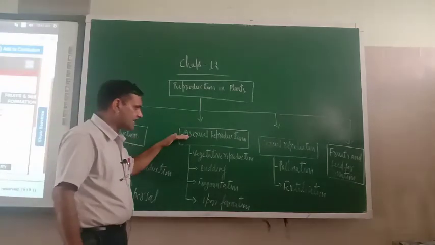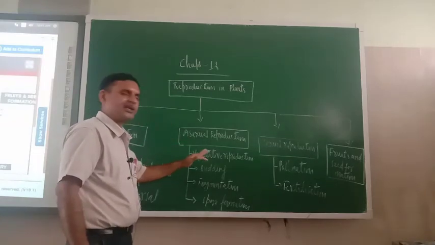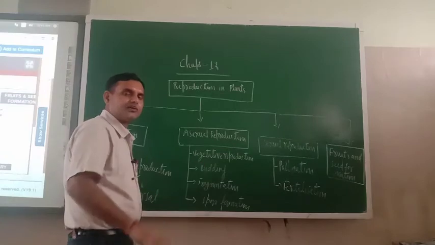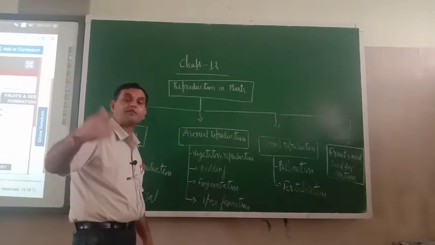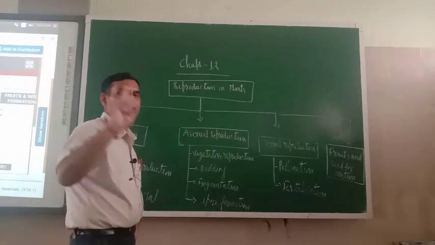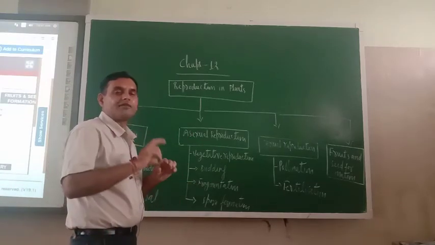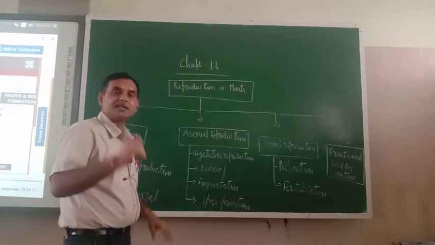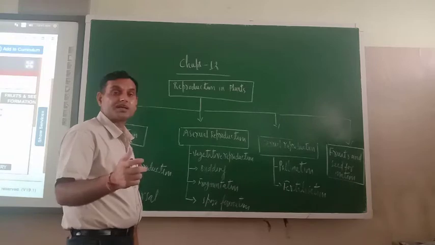Now under asexual reproduction, so many things are there. Vegetative reproduction means reproduction from the vegetative parts. What are the vegetative parts? In any plant there are two parts: reproductive parts and vegetative parts. Vegetative parts means stem, branch, leaves, roots.